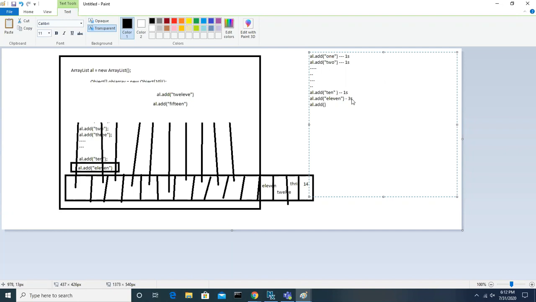So you cannot guarantee that the time taken for adding elements will be the same for all elements, because till 10 it took the same time, but for the 11th element it took 3 seconds, that means two more seconds than normal.